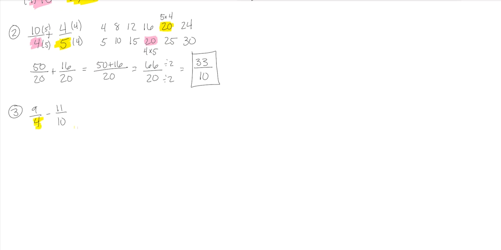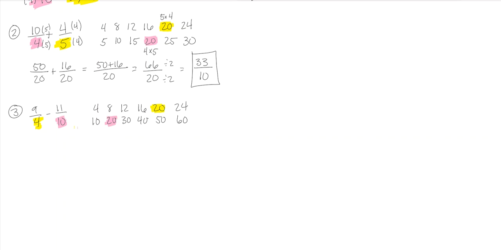Again, let's list all of the multiples so we can find the least common multiple. So we have 4, 8, 12, 16, 20, and 24. And then for our denominator, we have 10, 20, 30, 40, 50, and 60. Our lowest multiple that they have in common is 20.